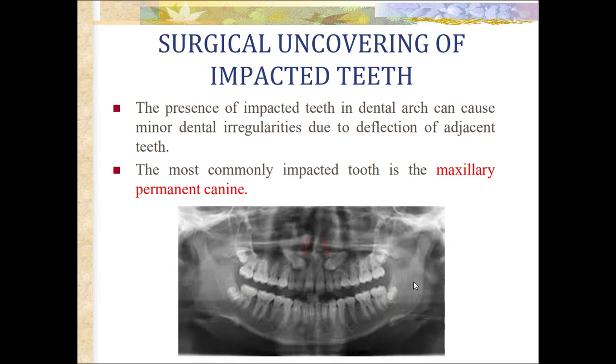Next is surgical uncovering of impacted teeth. The presence of impacted teeth in the dental arch can cause minor dental irregularities due to deflection of adjacent teeth. Impaction of teeth usually occurs as a result of arch length discrepancy or presence of mucosal or bony barriers that prevent their eruption. The most commonly impacted tooth is the maxillary permanent canine, but in many cases, it is possible for the orthodontist to guide the impacted canine into normal location in the dental arch after an adequate surgical procedure.